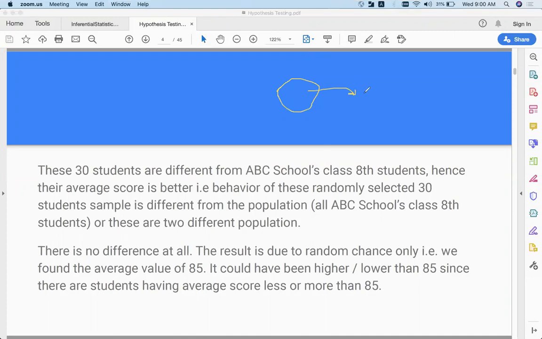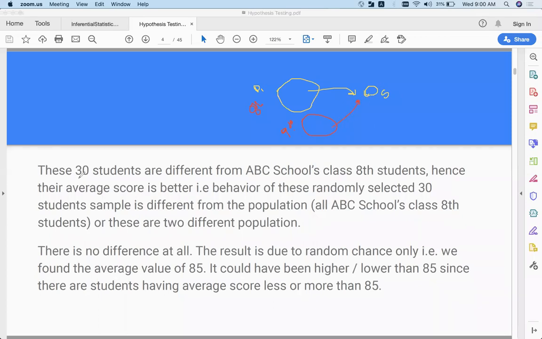So let's say this is your sample. Now what we are trying to test is whether this sample is actually from this population P1, or is actually completely something else. So this is your 8th class students. Let's say you went to 9th class students and you're saying this sample is actually coming from this.